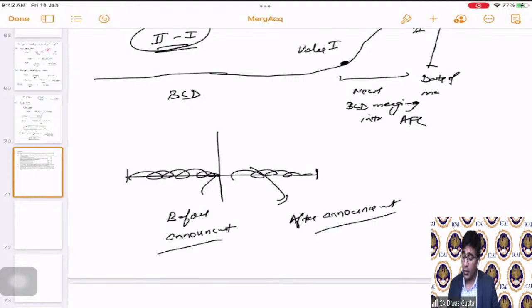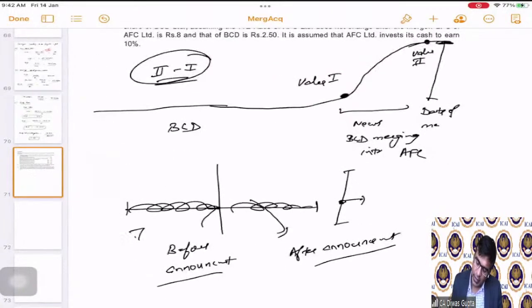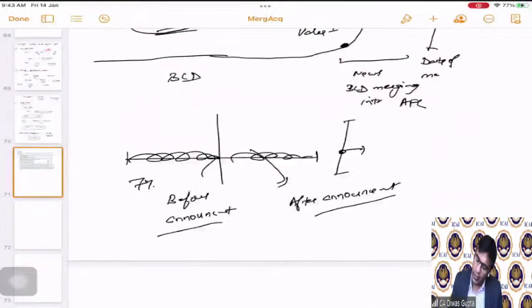Now, the merger will happen somewhere here. After announcement only the merger will happen. We have not gone till the merger yet. So what they're saying is the current expected growth rate is 7%. So before merger, it is a 7% growth rate. After merger, without additional capital investment, the expected growth rate continues to be 8%.